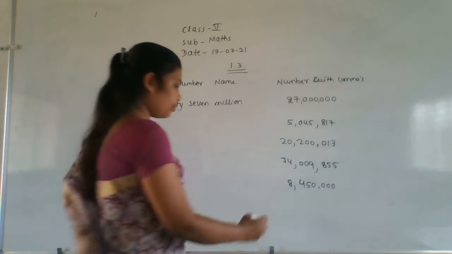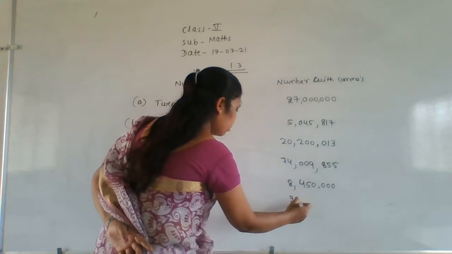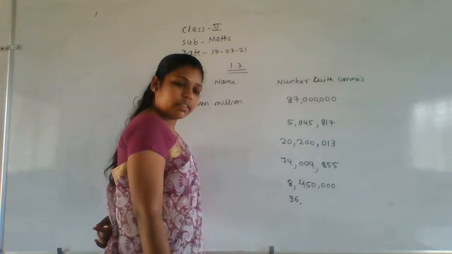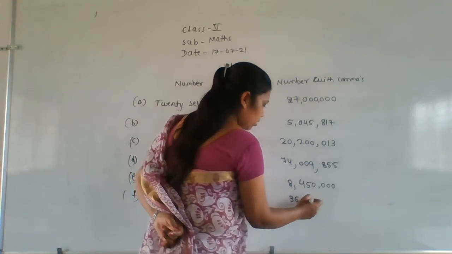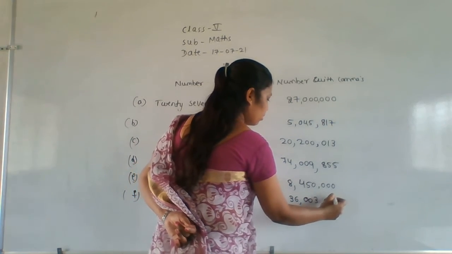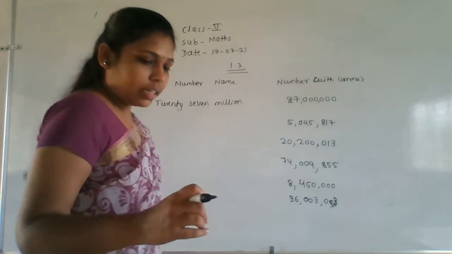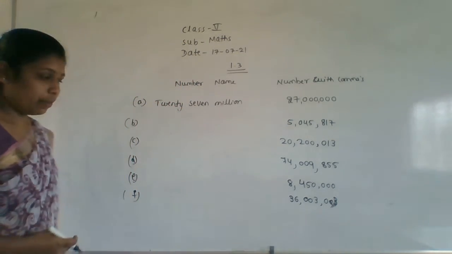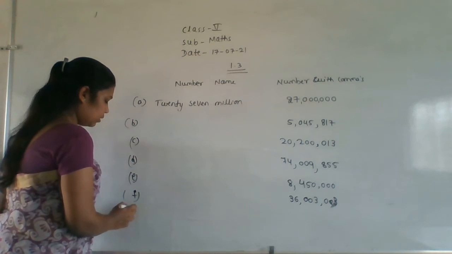Okay, 36 million. 36 million. 3,003. 3,003. Okay, 36 million 3,003 here. And after that, G, one.